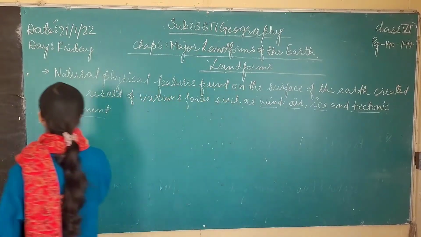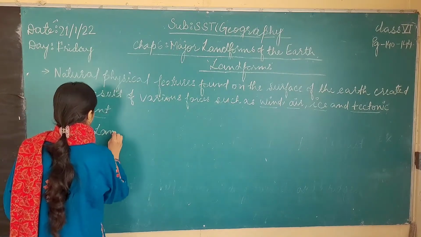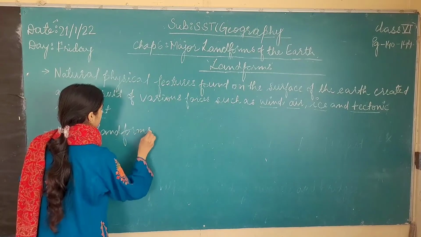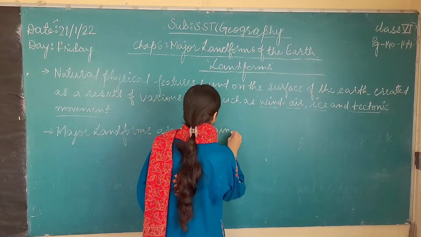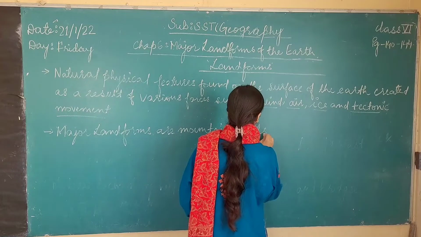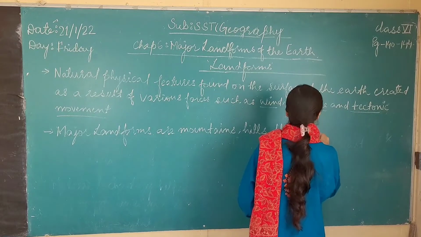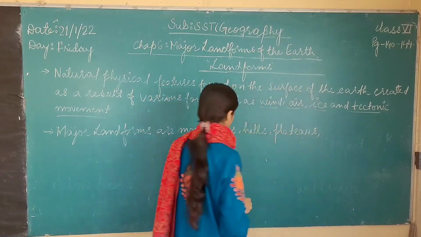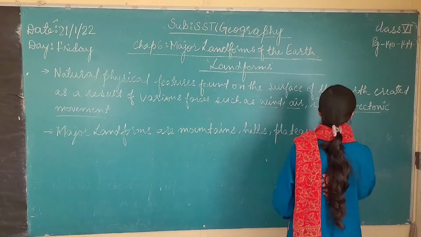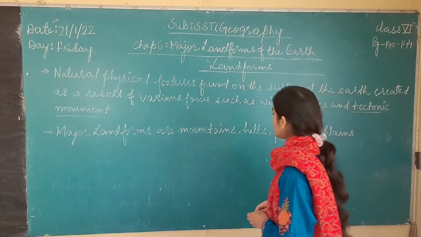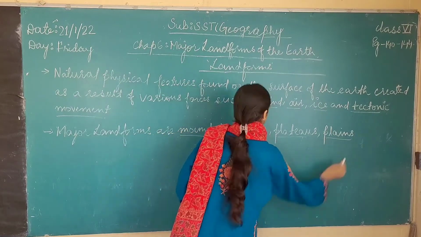The major landforms are mountains, hills, plateaus, and plains. These are the four major types of landforms. Okay, what are these? Mountains, hills, plateaus, and plains.